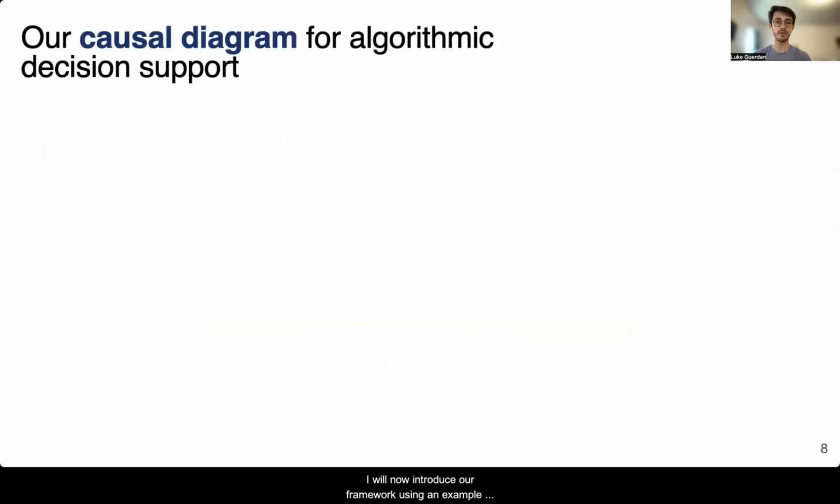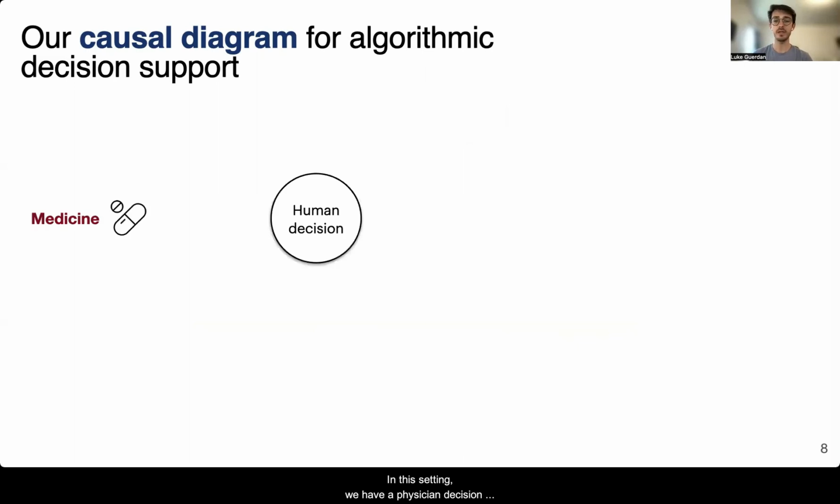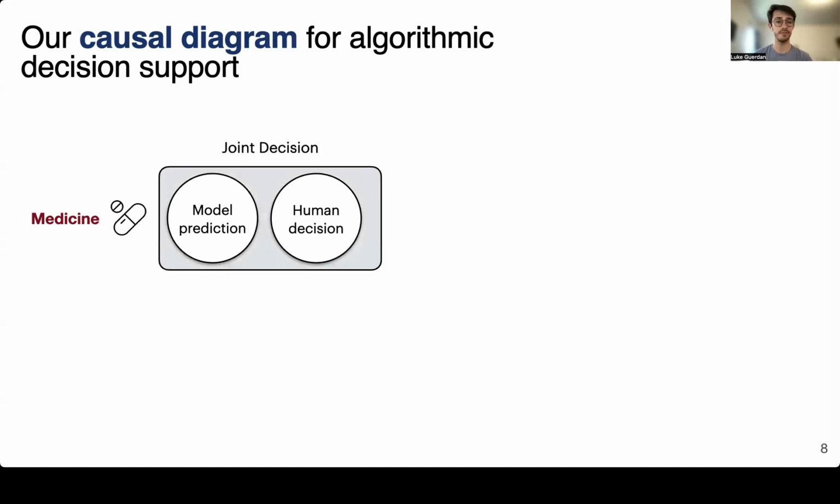I'll now introduce our framework using an example in which a model is being designed to help physicians predict heart attack related outcomes. In this setting, we have a physician decision that's being informed by an algorithm, such as which medicine to prescribe, as well as a model prediction. And together, these form a joint human model decision.